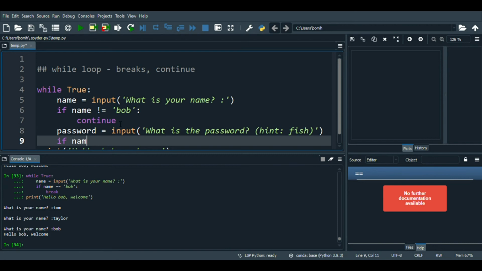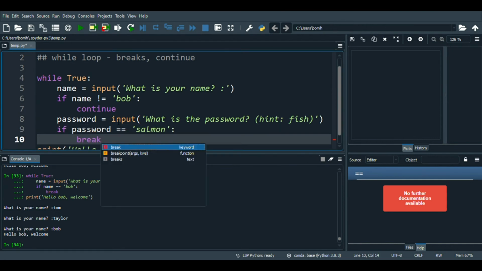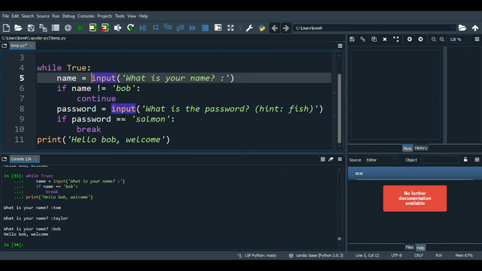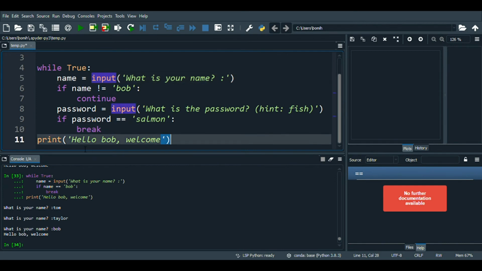If the password is salmon, because I really like salmon, I want this program to break. And then at the end, I want it to say, hello Bob, access granted with password.